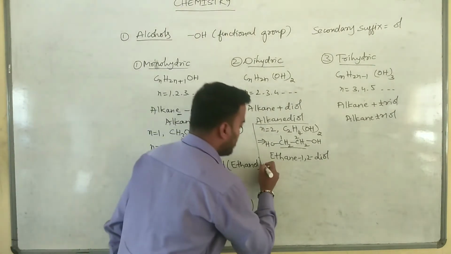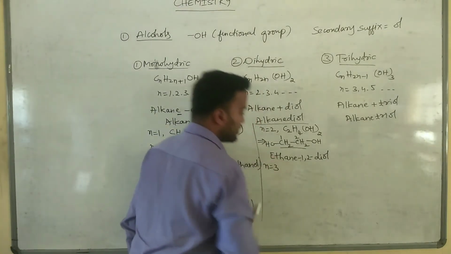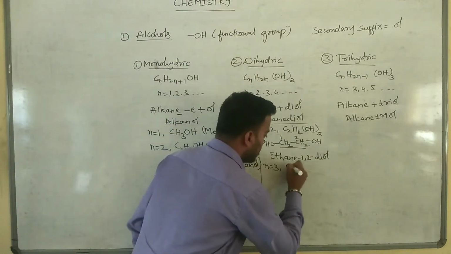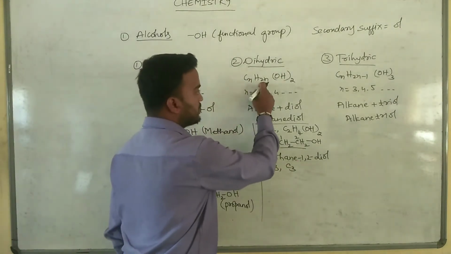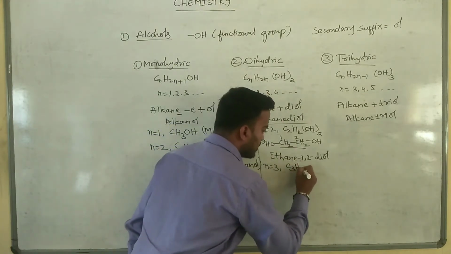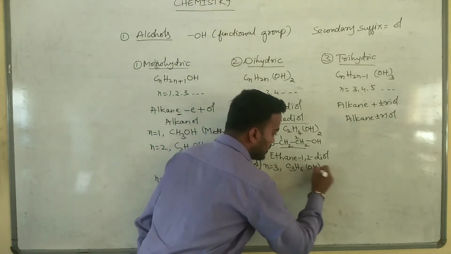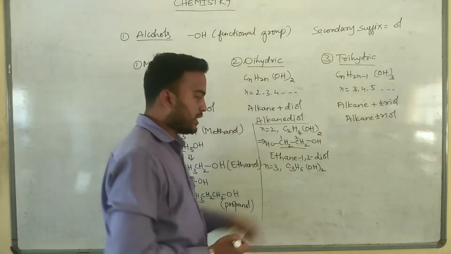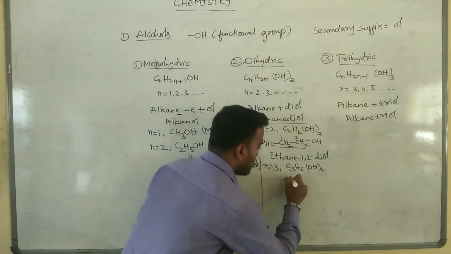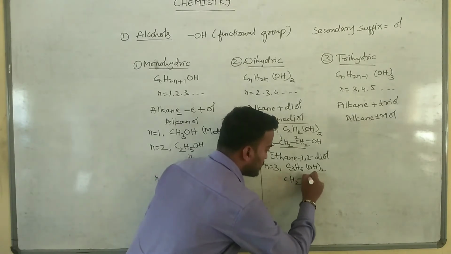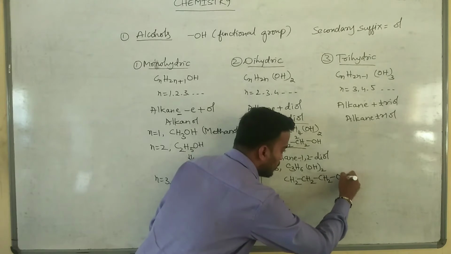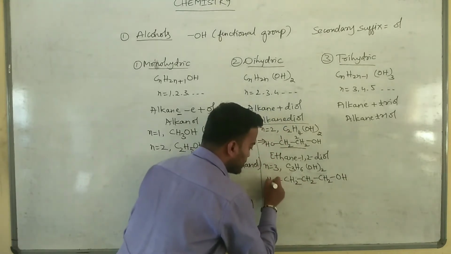Okay. Next I will put n is equal to 3. So we will get C3 hydrogen, 3 to the 6, OH twice. So this C3H6(OH)2 can also be written like this: CH2 CH2 CH2 with OH OH.